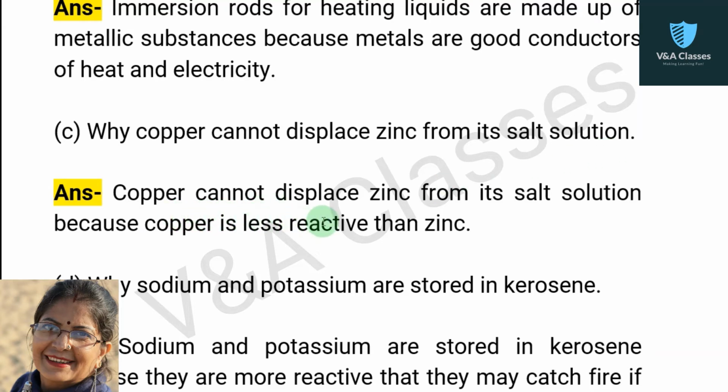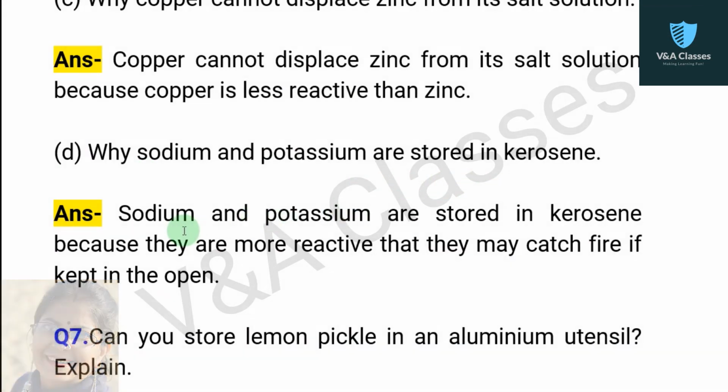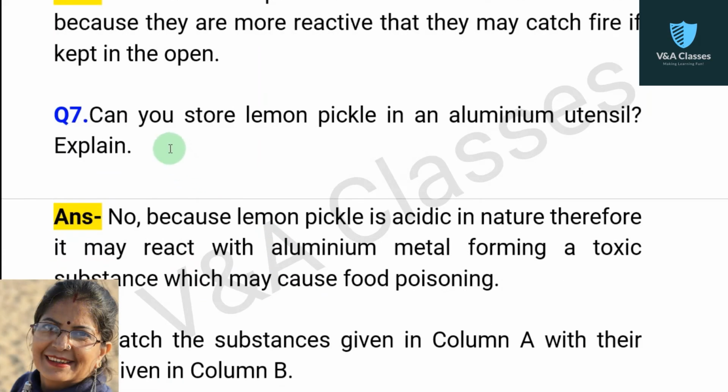Copper cannot displace zinc from its salt solution because copper is less reactive than zinc. Next question. Why are sodium and potassium stored in kerosene? Answer. Sodium and potassium are stored in kerosene because they are very reactive and may catch fire if kept in the open.